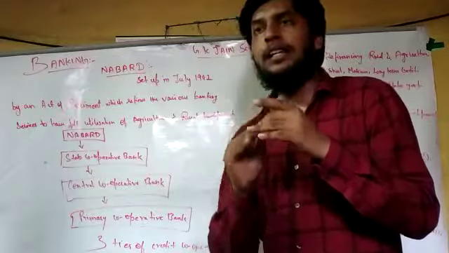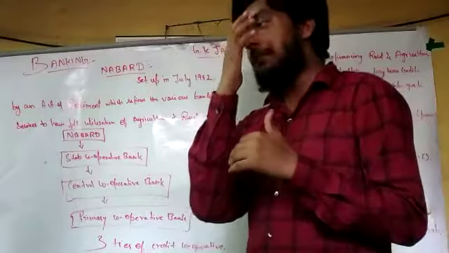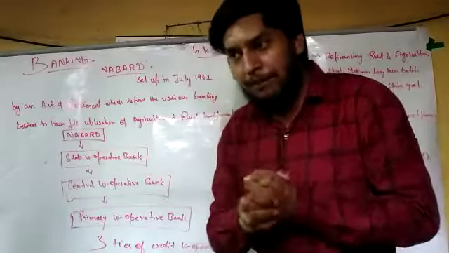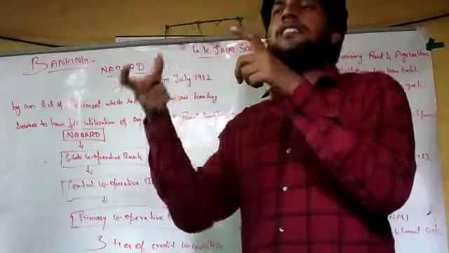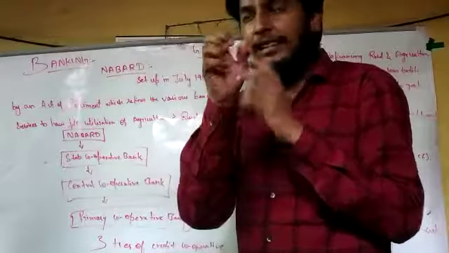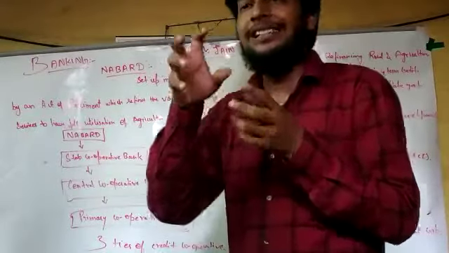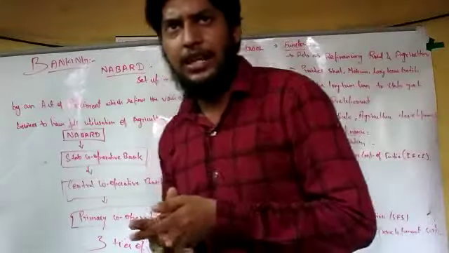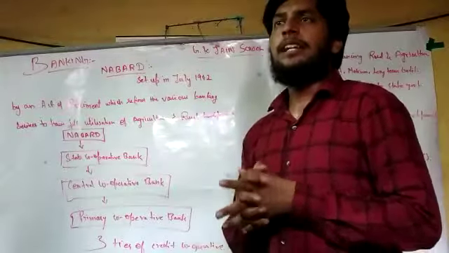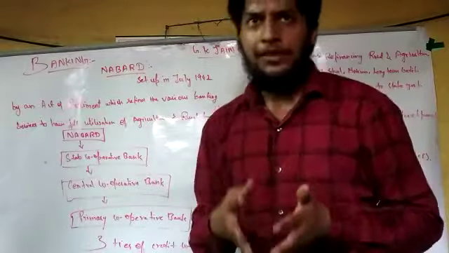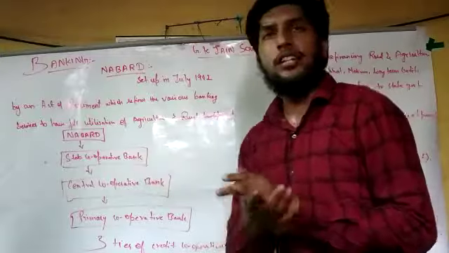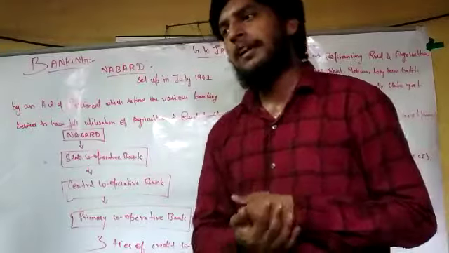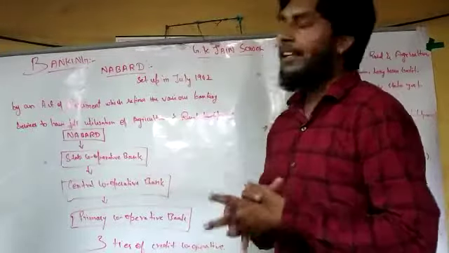These three tiers, primary, central and the state cooperative banks, play a vital role, and it was set up mainly for the proper utilization and development of agriculture and rural things. For example, if any state of India has any trouble in the development of agriculture, they can approach the state cooperative bank. The state cooperative bank can approach the Reserve Bank of India, and agriculture and banking development can be done.